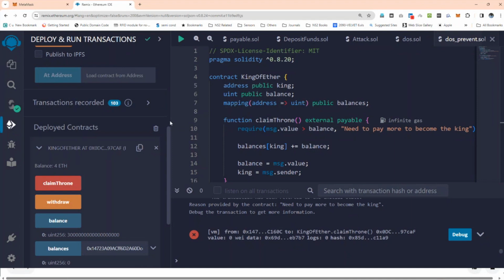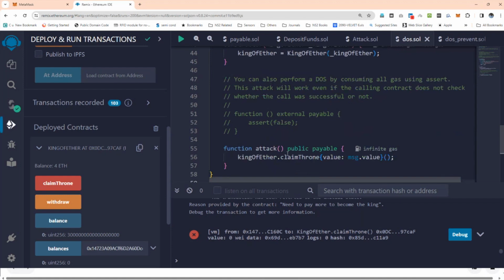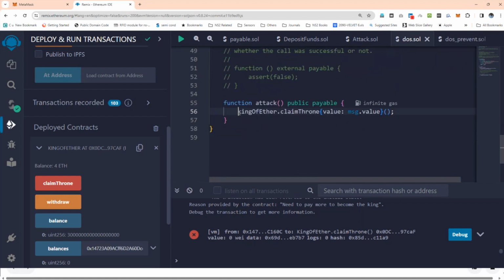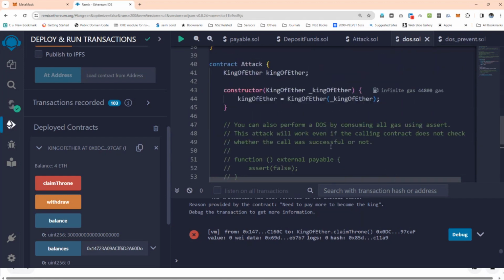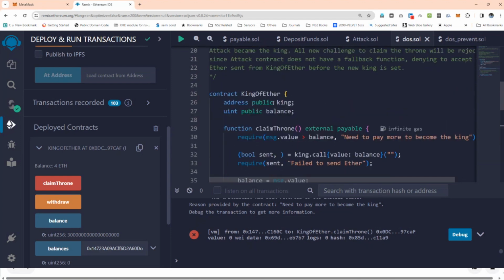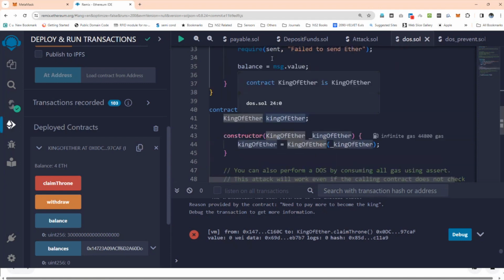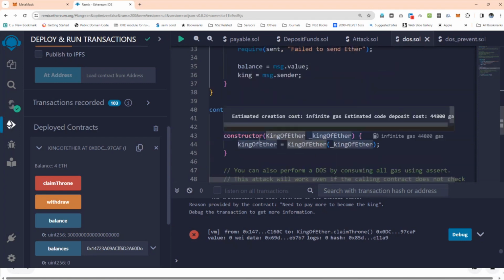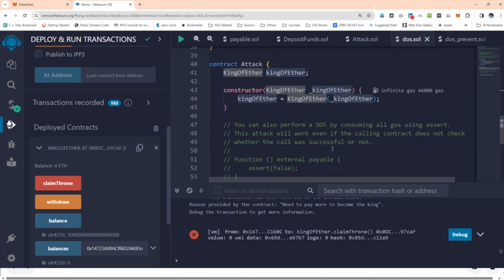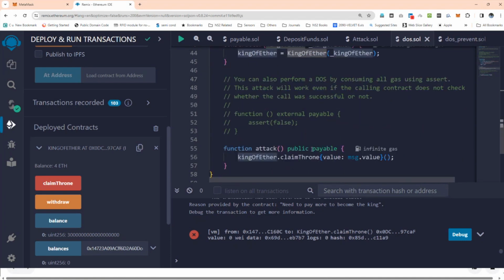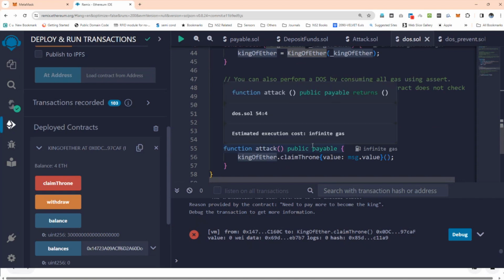Generally the main problem with the attacker code is that the attacker comes with an attack function to claim the throne with the message value. This is how the attacker will do it. It is a separate contract. The attacker simply comes with a contract. When two contracts are talking to each other, once the attacker gets control of the contract, it prohibits the other contracts from depositing money. So this is the main problem with the attacker node.